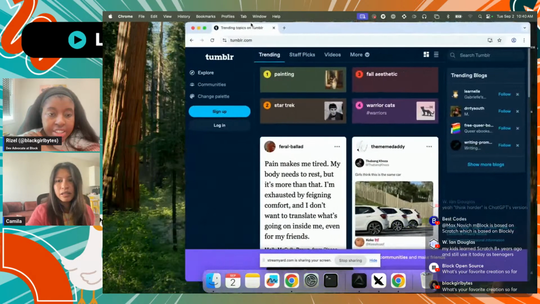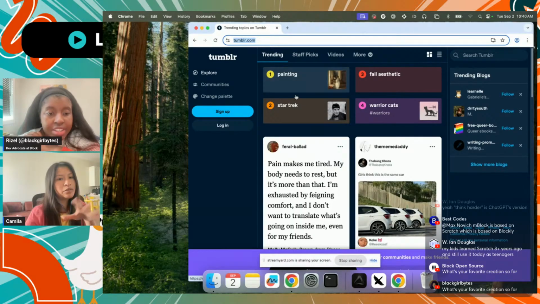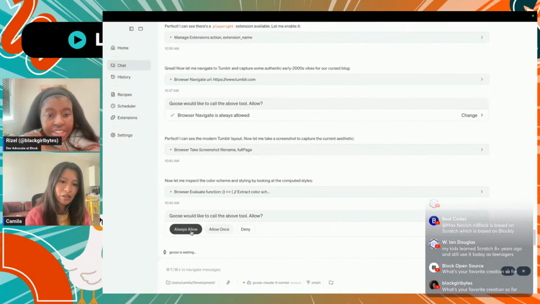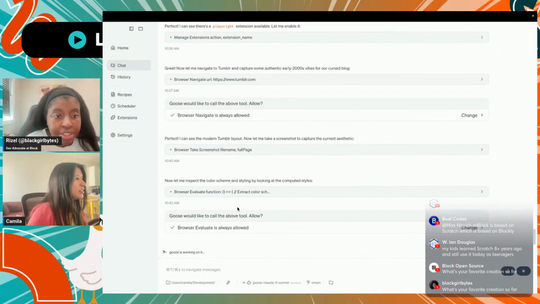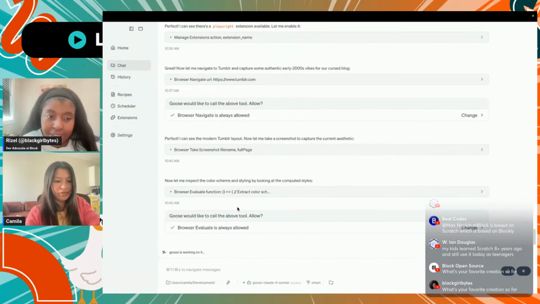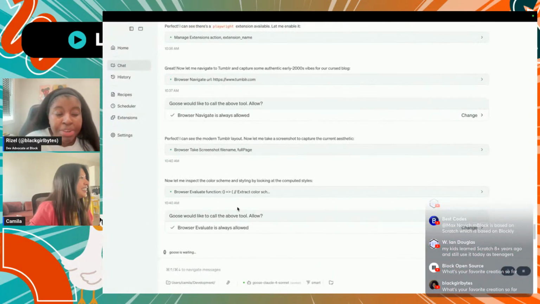Since the first time I used Goose with the Playwright MCP, I think it used to take a while to open a new tab while it was scraping some data or websites or taking screenshots, but I think now it might be faster. Sometimes when Goose says, "I made it the way you wanted it," and I'm like, "No, you didn't," I tell it to take a screenshot or interact with it via Playwright, and it's like, "Oh yeah, you're right."